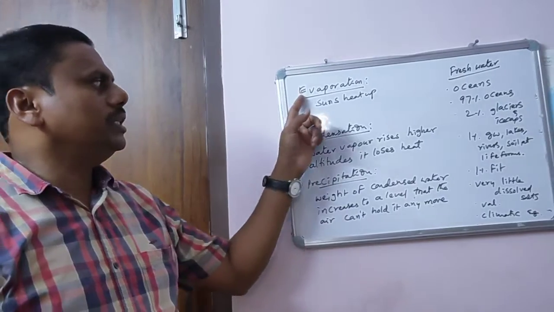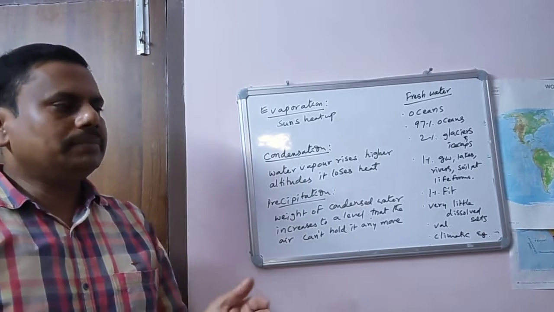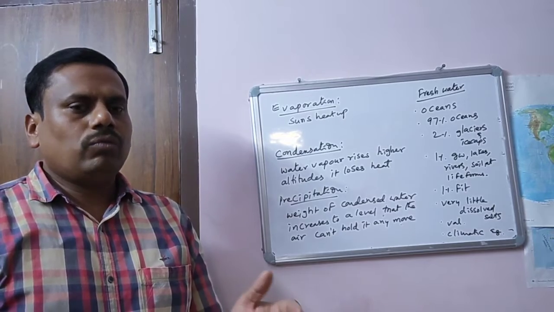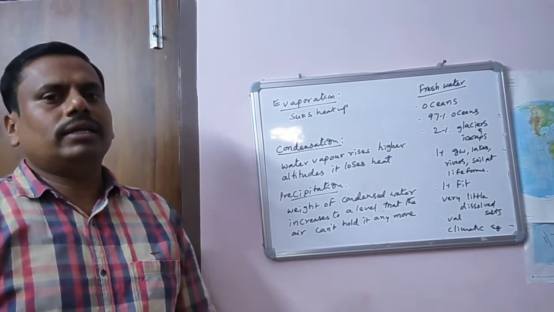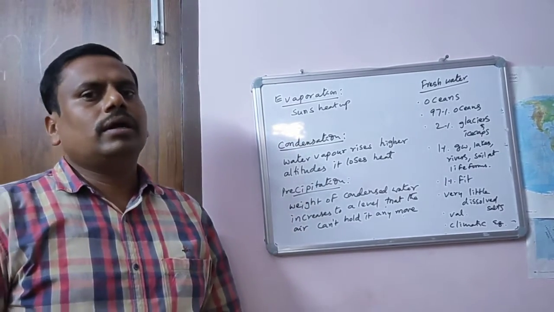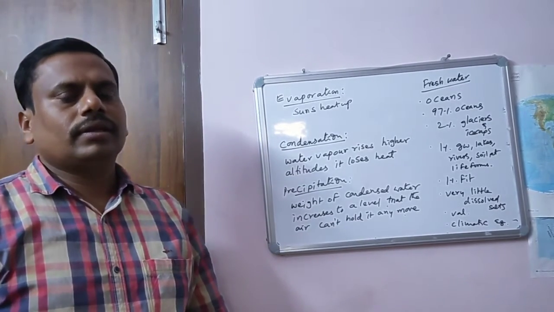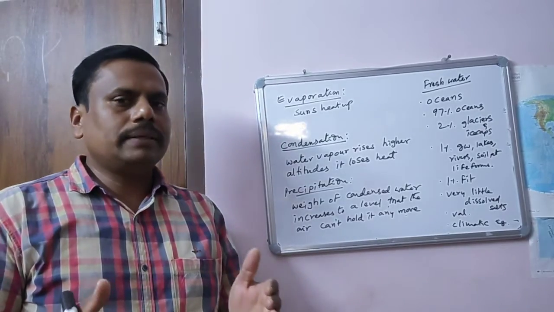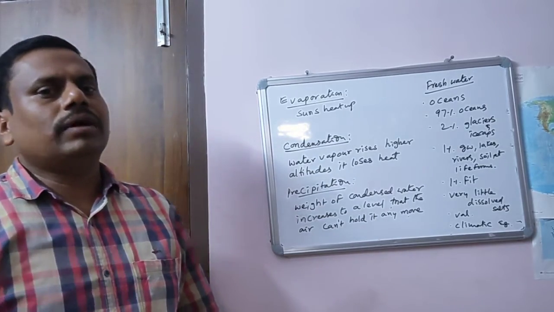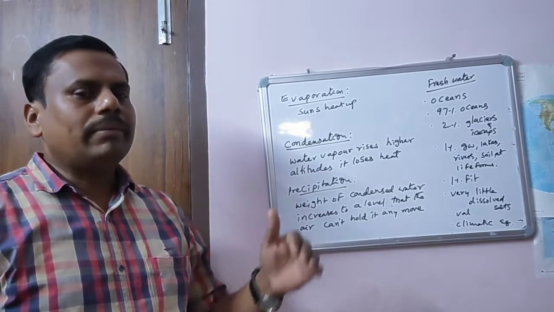The first important thing: what is evaporation? In order to understand evaporation, just take one simple example. In the early morning, if you take one bowl full of water and keep it under the sunlight, and if you observe that bowl in the afternoon and evening, the water level somewhat decreases. Even if there is a tank in your village, observe this month's water and next month's water, and the level decreases. What happened to that water level?